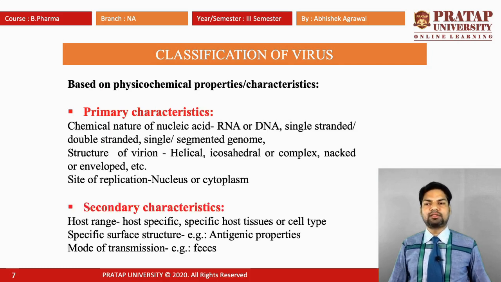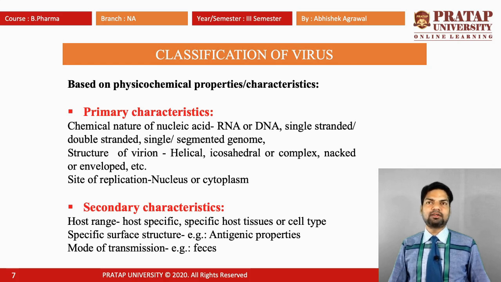The second classification is based on physicochemical properties and characteristics. They have two types, primary characteristics and secondary characteristics. First we study the primary characteristics. The chemical nature of the nucleic acid is RNA or DNA, single stranded or double stranded, and a single or segmented genome.